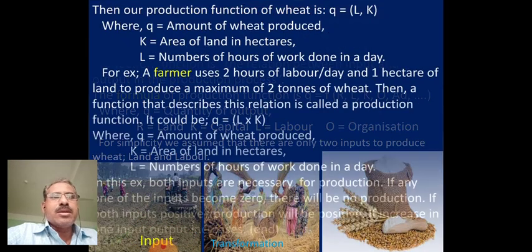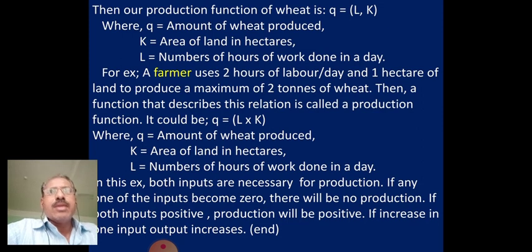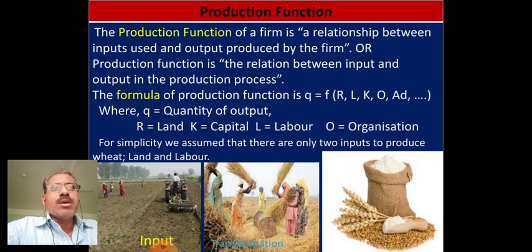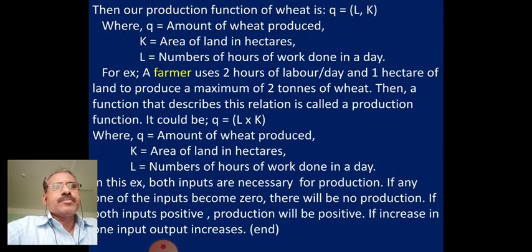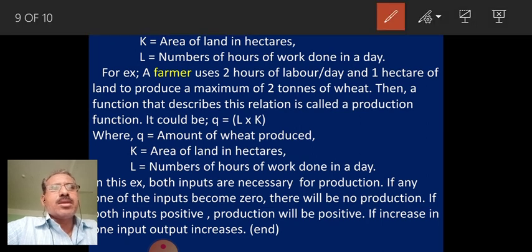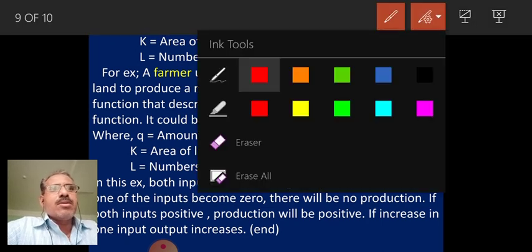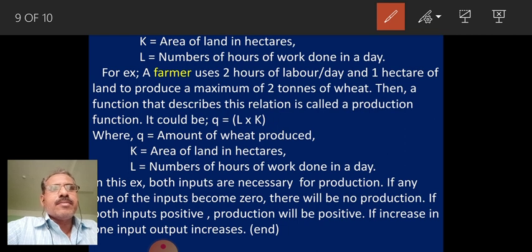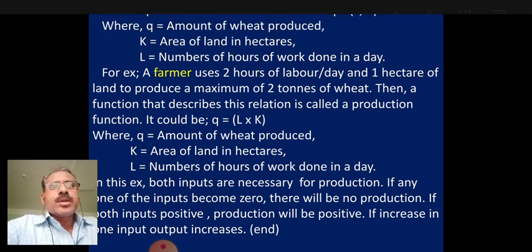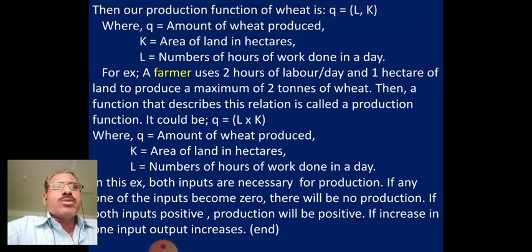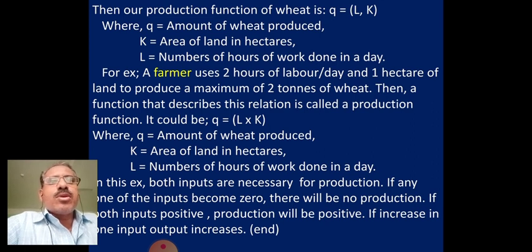In the next slide the production function we can simply say is Q equals L into K. Here Q equals L into K. Q is the amount of wheat, K is the area of land, and L is the number of hours of work done in a day.